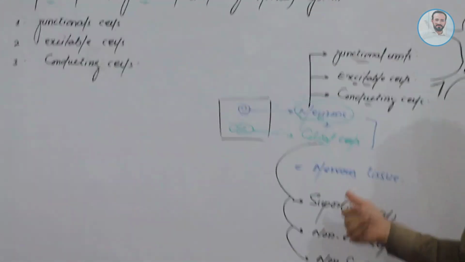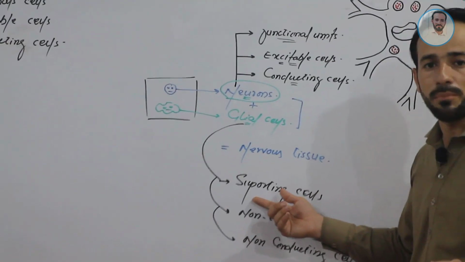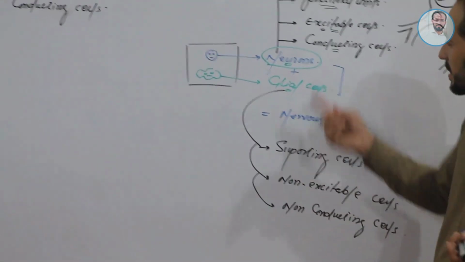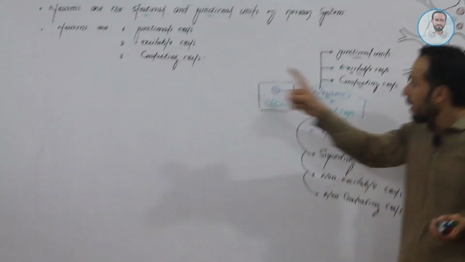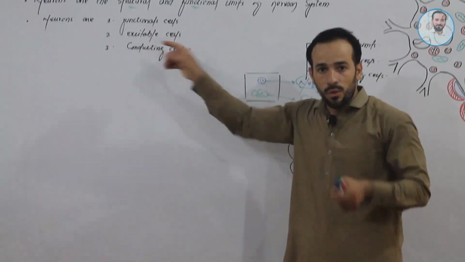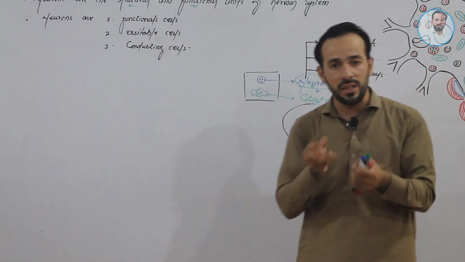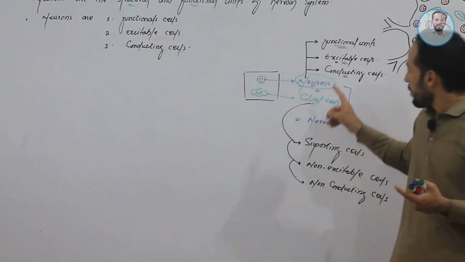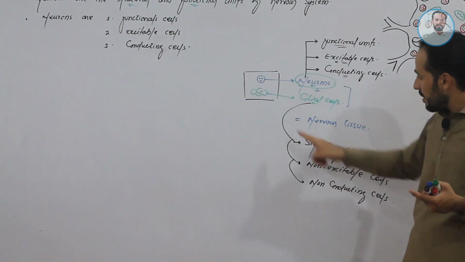Neurons are the functional cells. Glial cells are not the functional cells. They are just the supporting cells. They are just protecting these neurons. Neurons are the excitable cells. Whenever they are given energy, they get excited. So, neurons are the excitable cells.